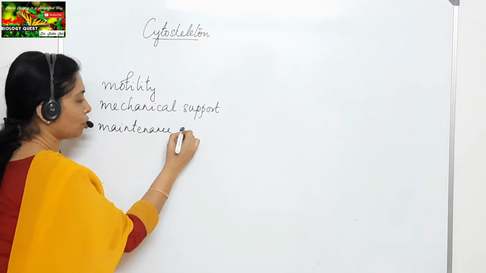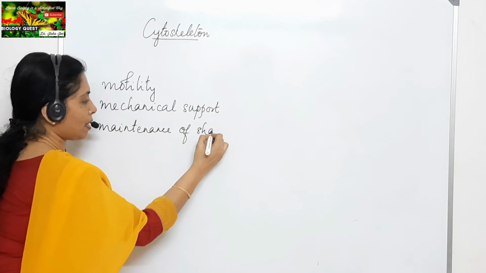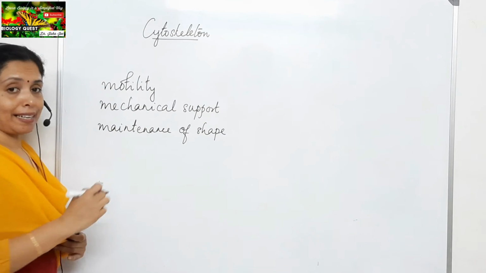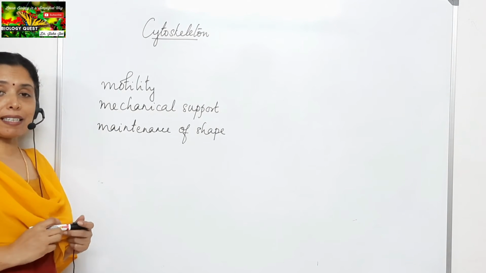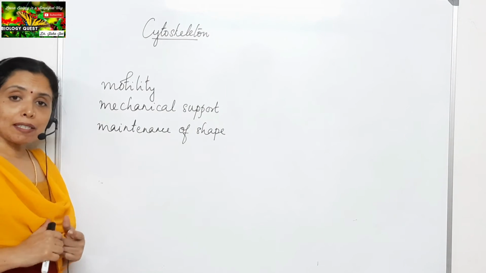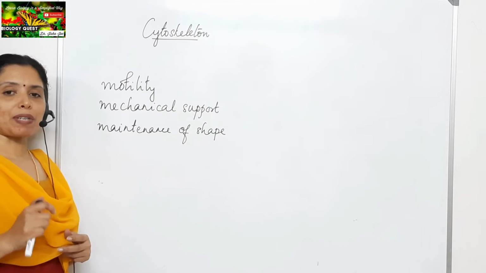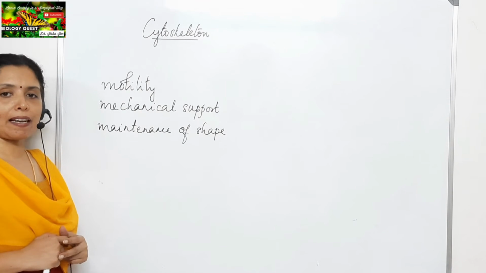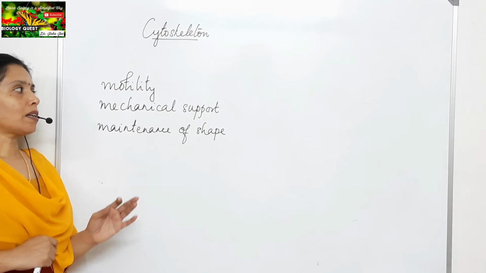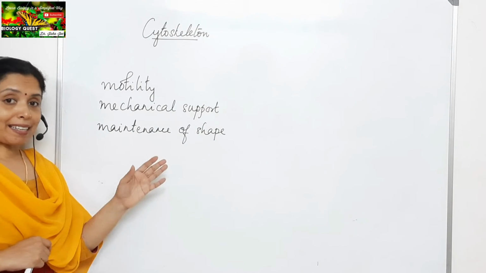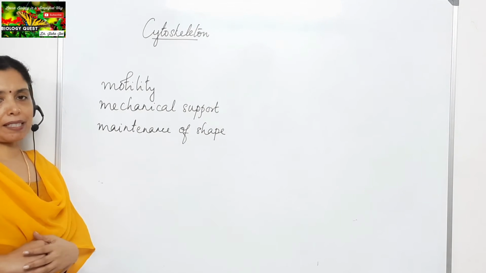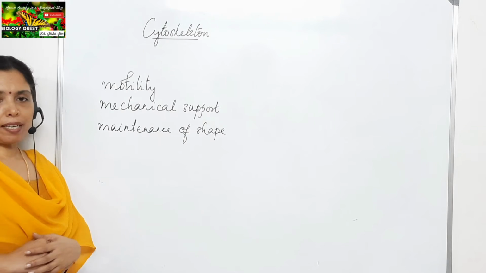So these are the functions of cytoskeleton. Cytoskeleton is a network of filamentous proteinaceous structures present in the cytoplasm of the cell, and they are concerned with motility, mechanical support, and the maintenance of shape of the cell.